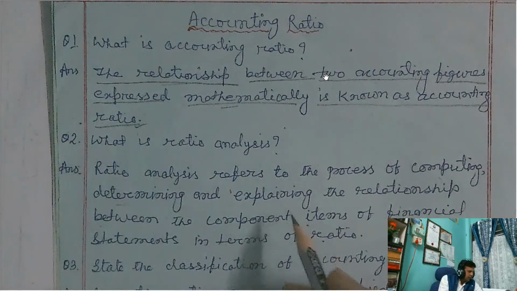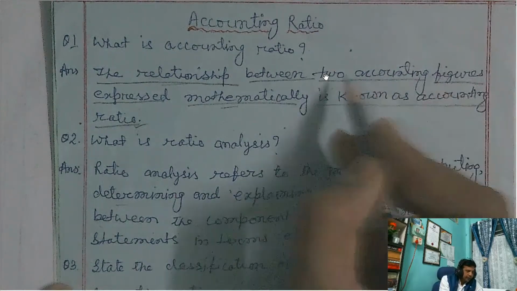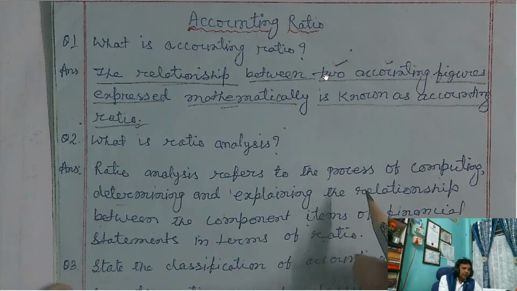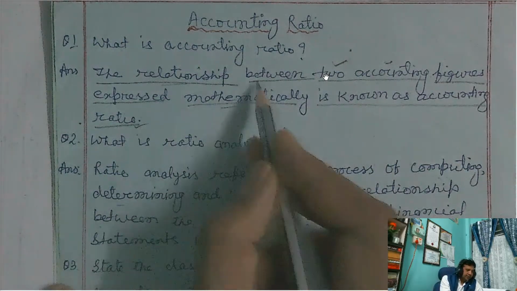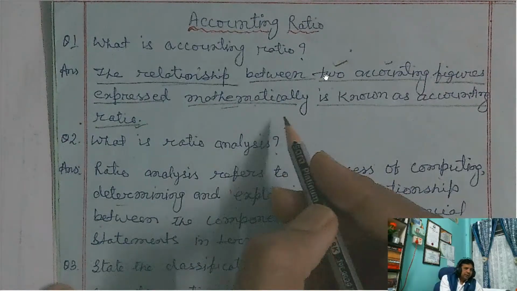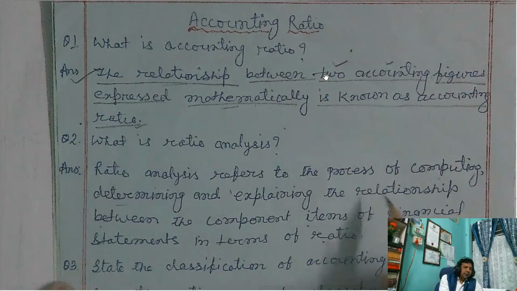These two accounting figures we take from the balance sheet and from the profit and loss account, and the relationship between the two figures is established. The relationship between two accounting figures expressed mathematically is known as accounting ratio. So now all of you understood what is accounting ratio.